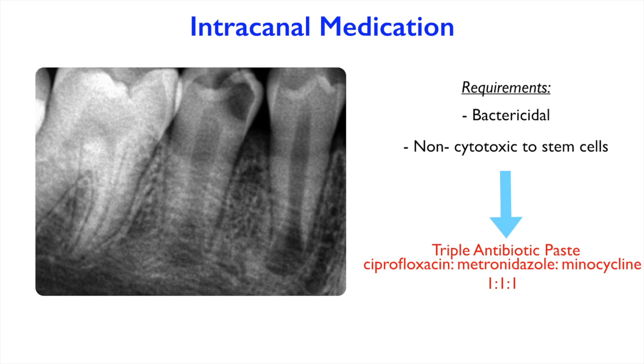So what the literature out there suggests is the usage of a triple antibiotic paste made of ciprofloxacin, metronidazole, and minocycline in a 1:1:1 ratio, or a 1:1:1 concentration. Everything more than that tends to be much more toxic to the stem cells, and so it will not be able to promote their proliferation inside the root canal system.